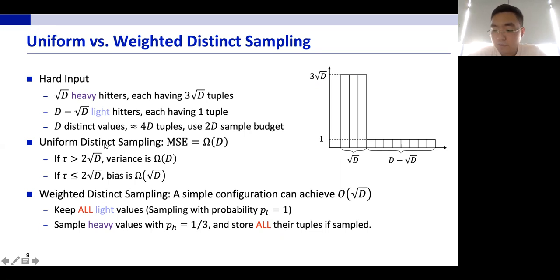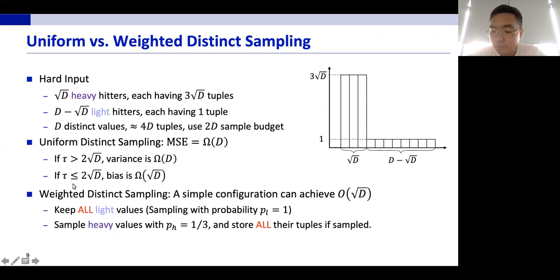For the uniform distinct sampling algorithm that we just described, its mean squared error is at least d. And the intuition is that if we set tau to be large, then p can only be small. Actually, p can only be a constant. And remember that the variance is calculated by d/p. So when p is a constant, the variance would be d.